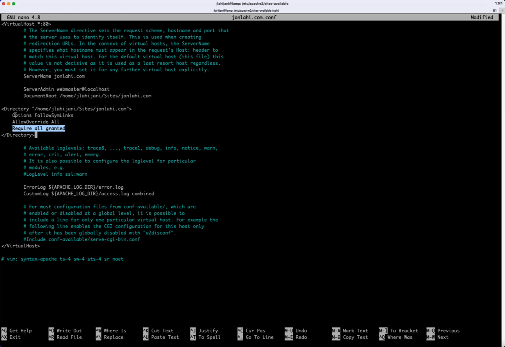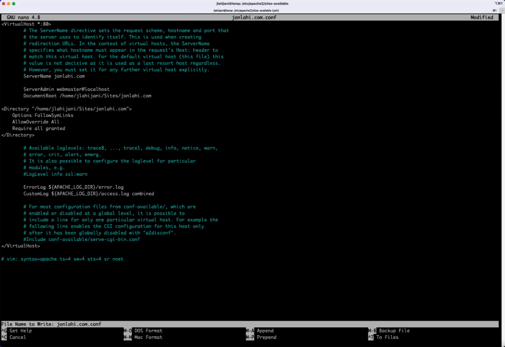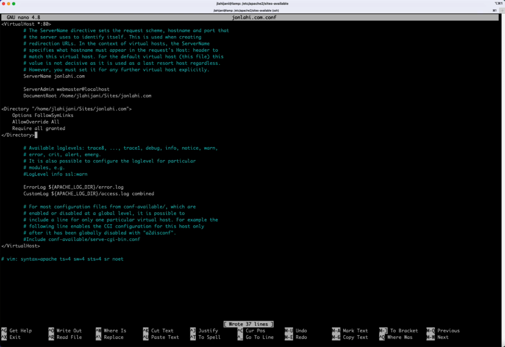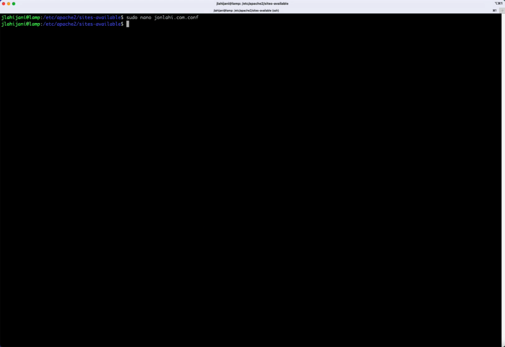So, and then this one here allows symlinks to actually work, which is very useful. So those are the options that I like to have. Let's save our changes and exit. Now we need to enable that virtual host.